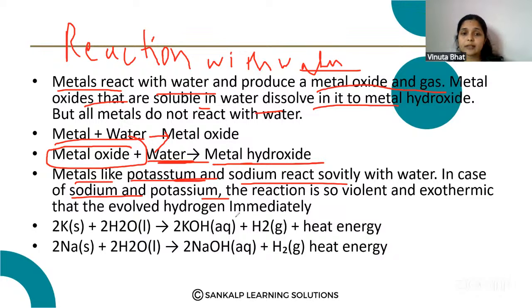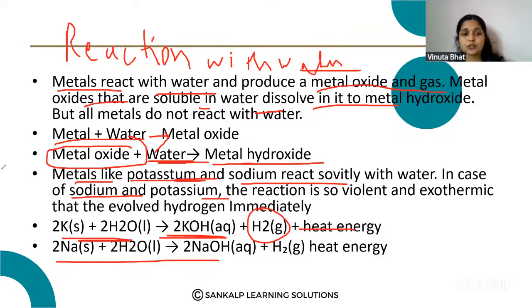When water reacts with potassium, it forms potassium hydroxide and hydrogen gas, and heat energy is released. And when sodium reacts with water, it forms sodium hydroxide, hydrogen and heat energy.